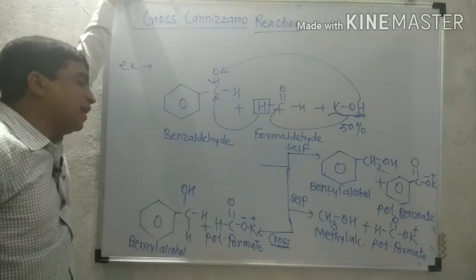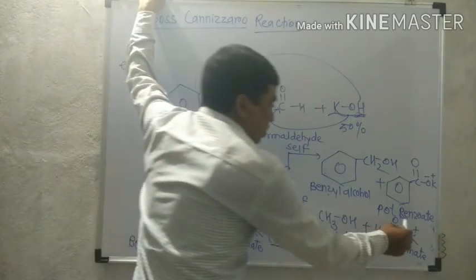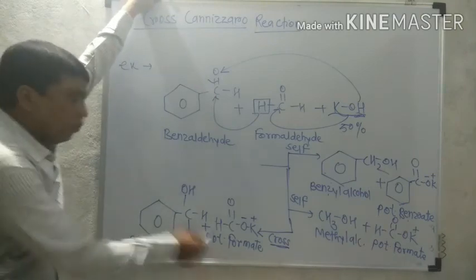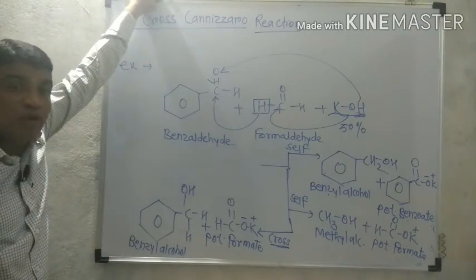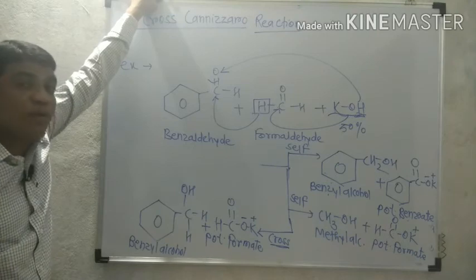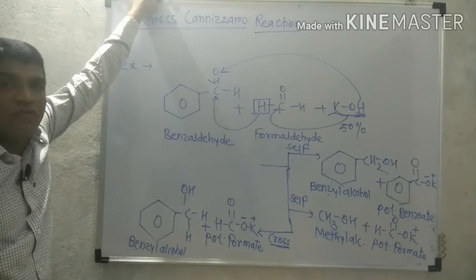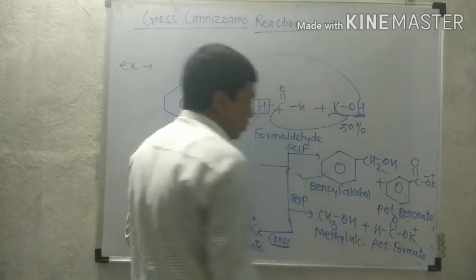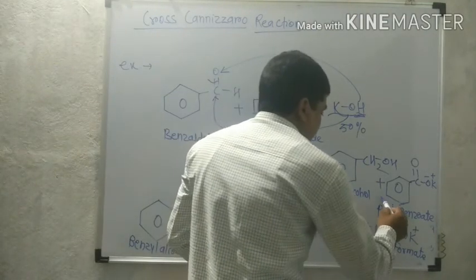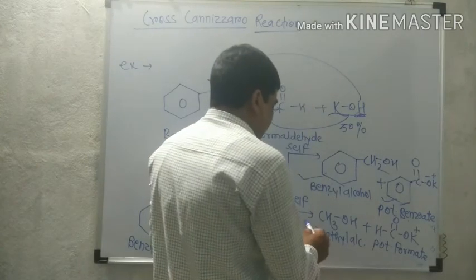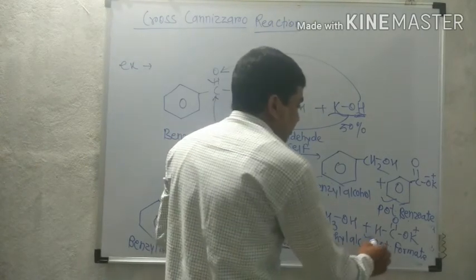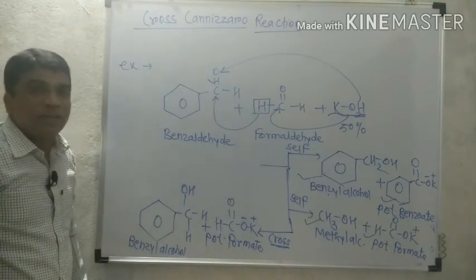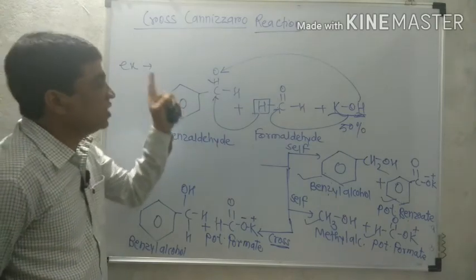And how many different types of salt? That is potassium benzoate and potassium formate. That is also potassium formate. So different types of salt are two. Different types of alcohol are two. Therefore, four possible products from this reaction. One is benzyl alcohol. Another salt is potassium benzoate. Again methyl alcohol and potassium formate. Those are the four important products obtained from the reaction, about the cross-Cannizzaro reaction.